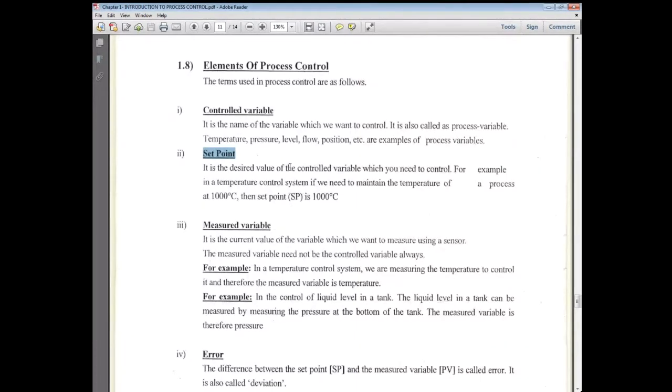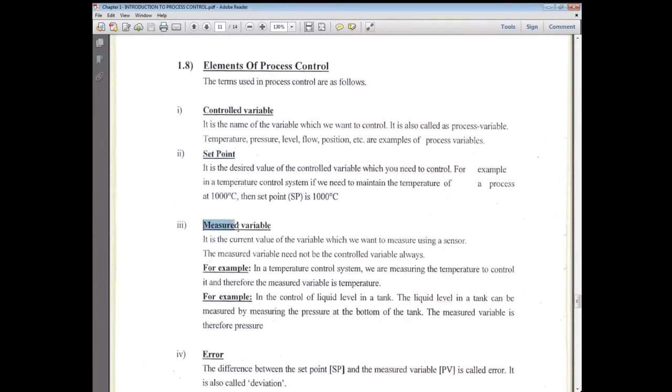What is the set point for the temperature in the room? 25 degrees centigrade. Very good. 25 Celsius.